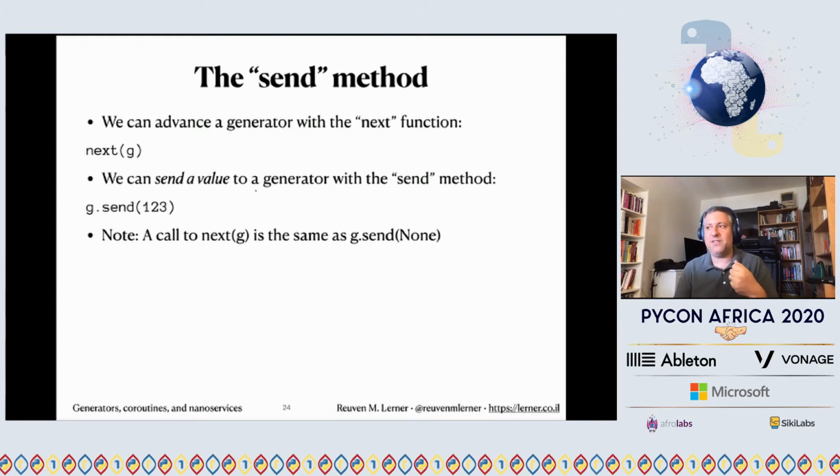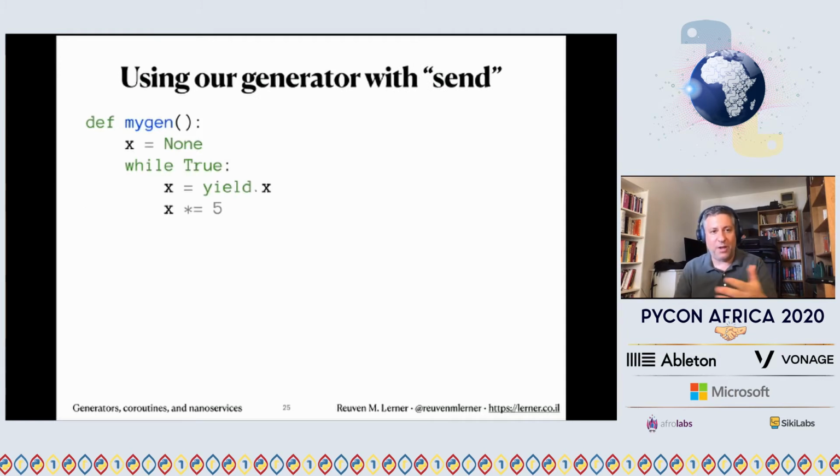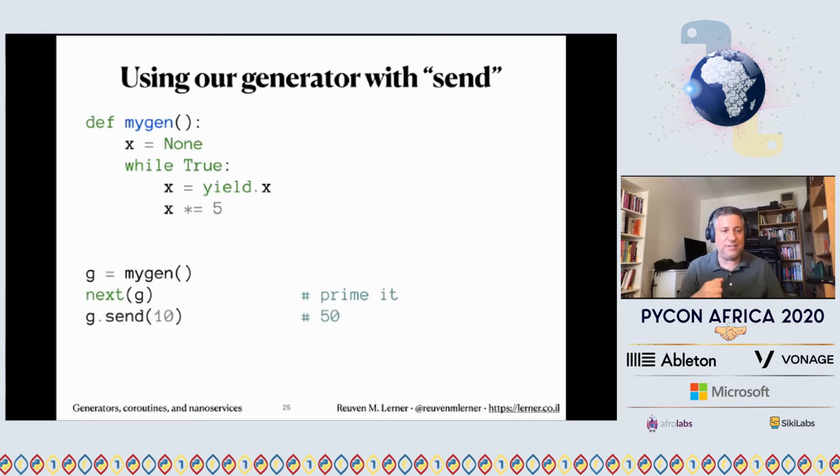So what you can do is you can say def my_gen(x=None): while True: x = yield x; x *= 5, just like we had before, okay? So I'm going to say g = my_gen(). I'm going to create a generator object. And now I'm going to say next(g). I need to do what's known as priming. What's priming? Priming is running through the first yield statement on the right there, so we get a value back. And that's always going to be whatever it wants to return. Here it's going to be None. But now we've gone to sleep on the right side of that assignment. So whatever we send will be assigned to x. And sure enough, if I say g.send(10), that means that now we've got x = 10.